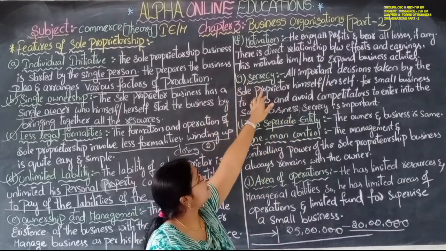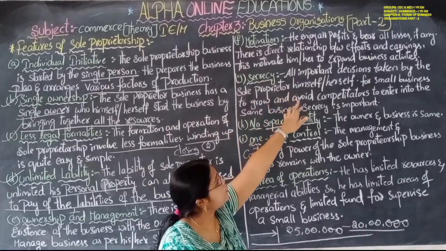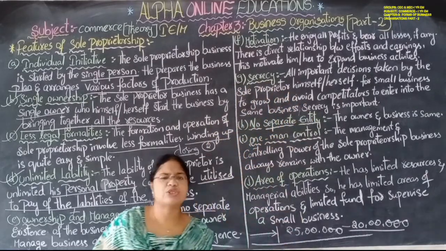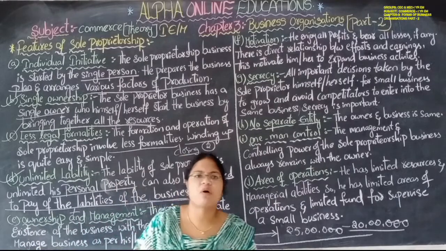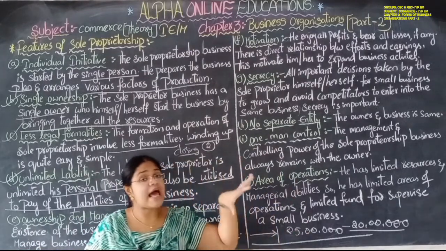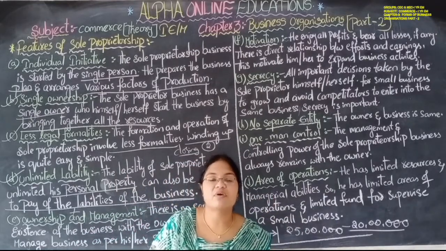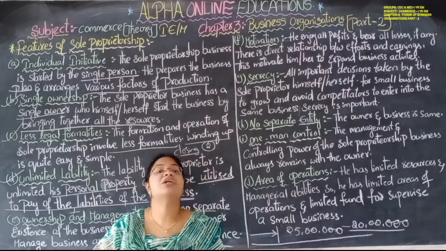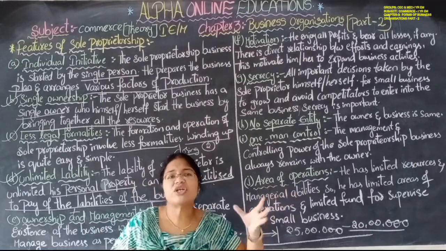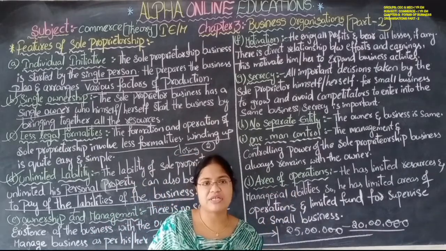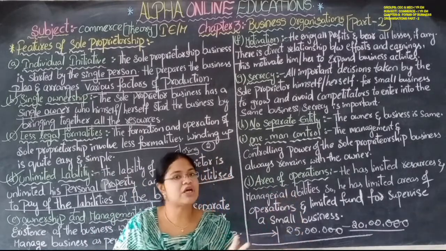This motivates him or her to expand the business activities. No external motivation is required for him. His activities, his operations, whatever profit he gets from the business, those only motivate him. No need of any external motivation. బయట నుంచి ఎవరు మోటివేట్ చేయాల్సిన అవసరం లేదు.